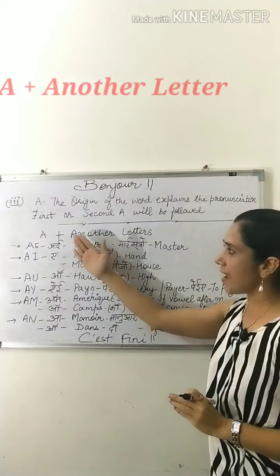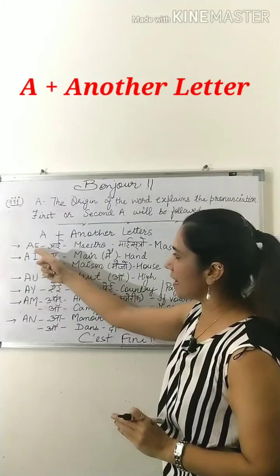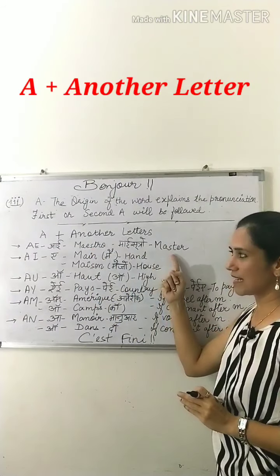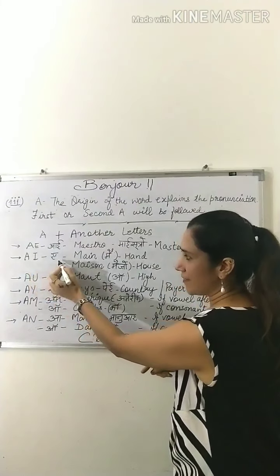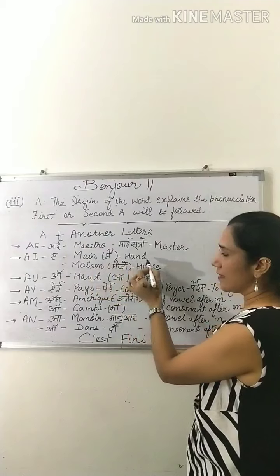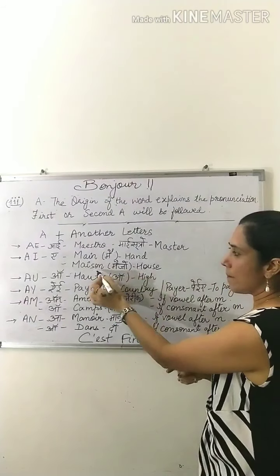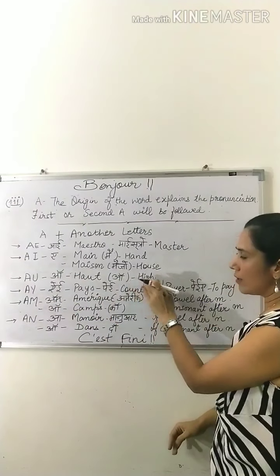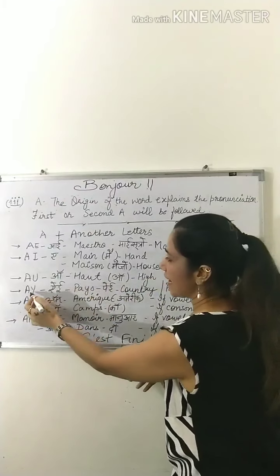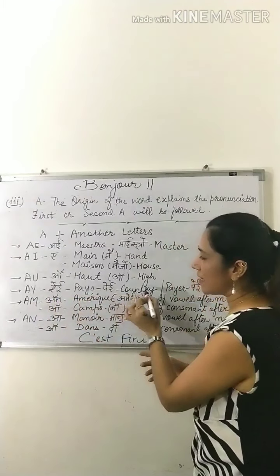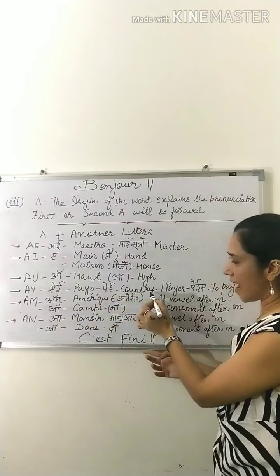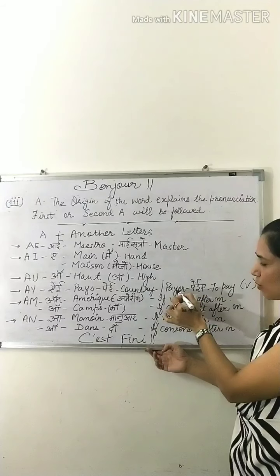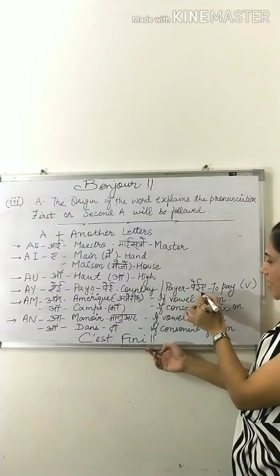Now I discuss A plus other letters. It's like AE, that gives the sound I. Maestro, that means master. AI gives sound of A, like main, hand. Maison, house. Maison. AU gives the sound of O. O, that means high. AY is A. But see the difference, it's pay. That means country. Here it's paye. Because we have consonant after Y we have ER. So it's paye. That means to pay.